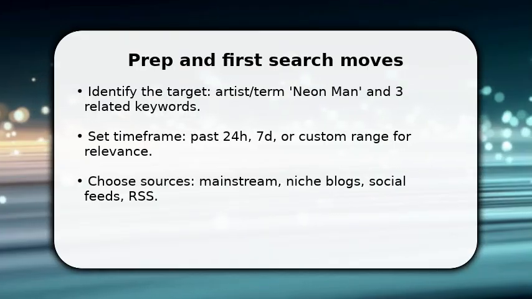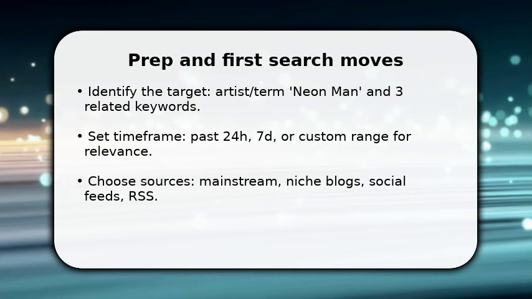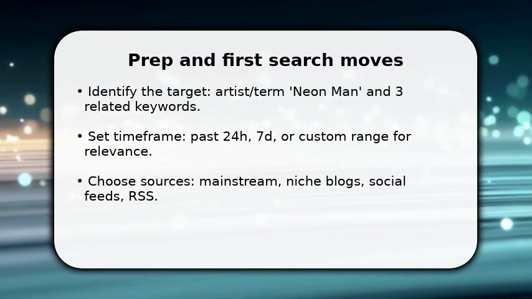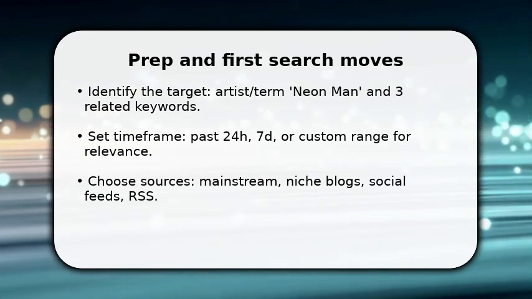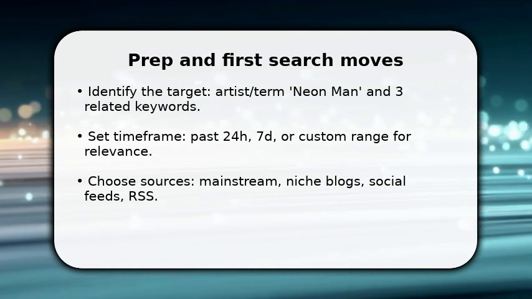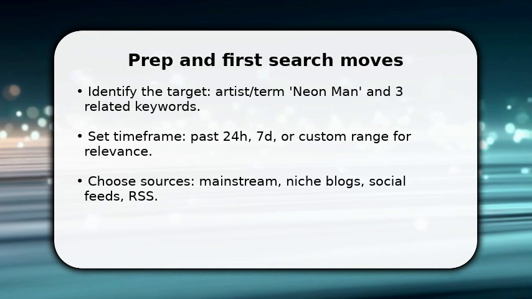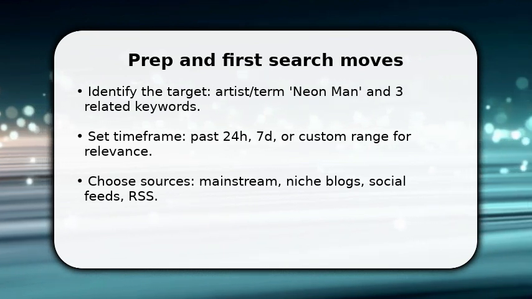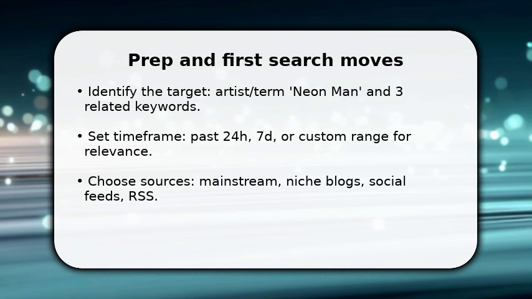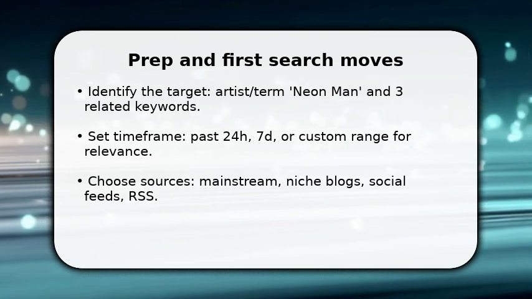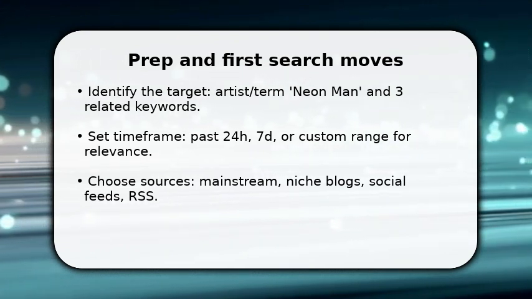You start by narrowing scope. Decide whether Neon Man is a person, project, or nickname, then pick 3 related keywords that vary intent. Open a search engine and set the time frame to recent 24 hours or 7 days so results stay current. Add source types next: mainstream outlets, niche blogs, and social platforms or RSS feeds.